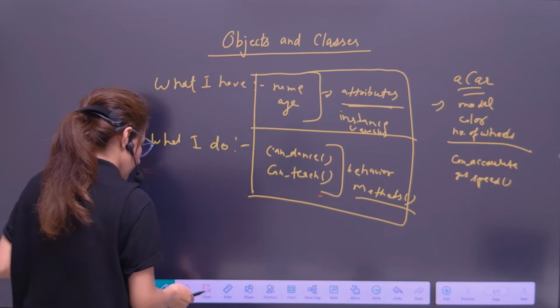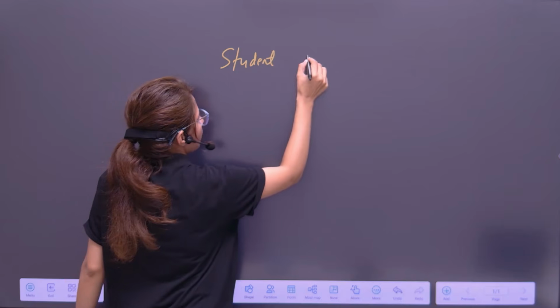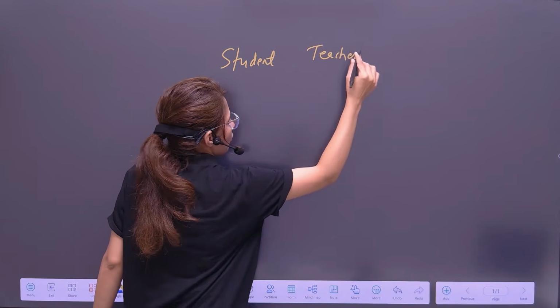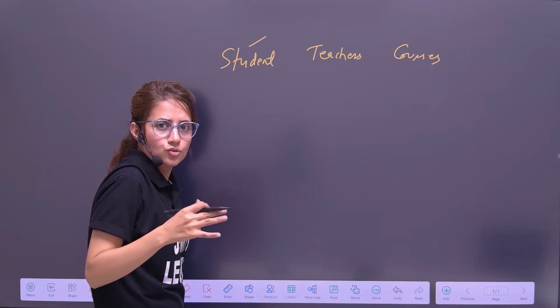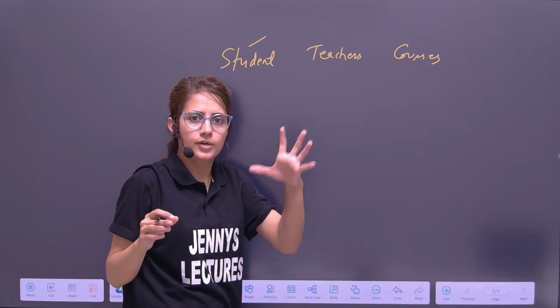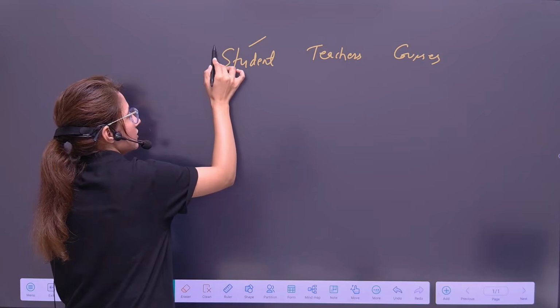See, this is the case here. There we have students, also we have some teachers, and also we have courses. There are many students in my college. Every student has their own behavior and their own data, right? But we can make a student class.